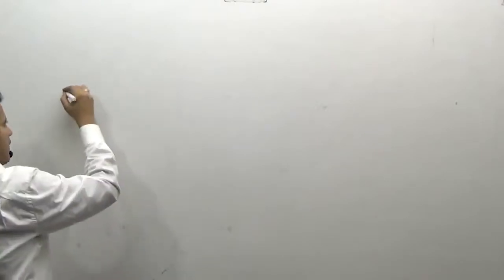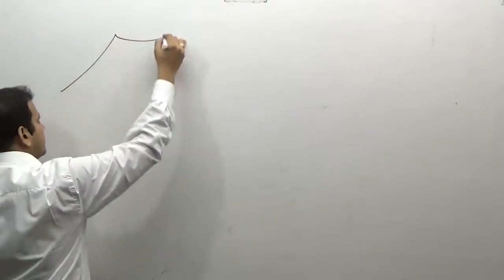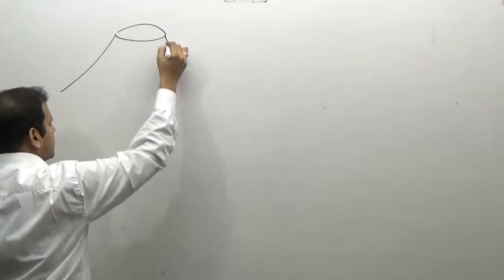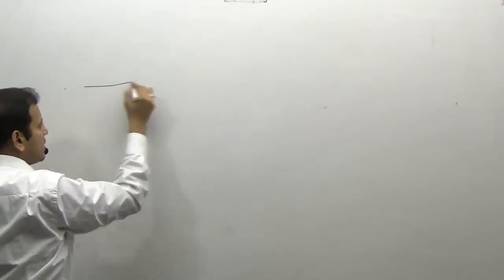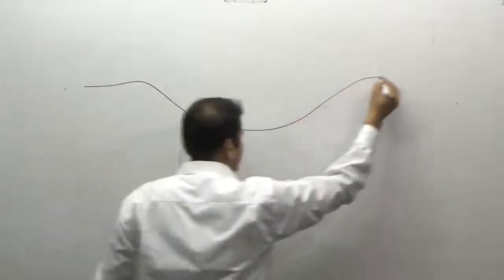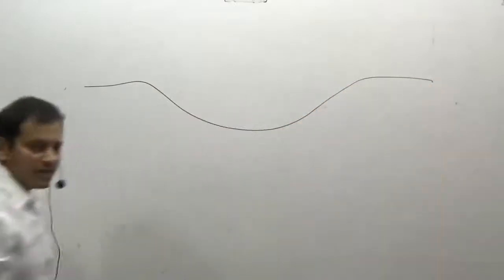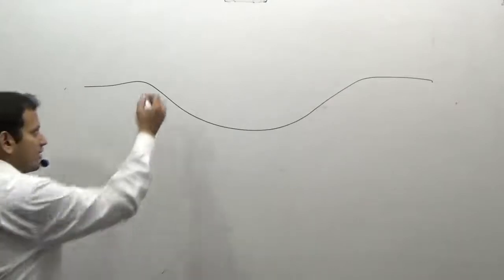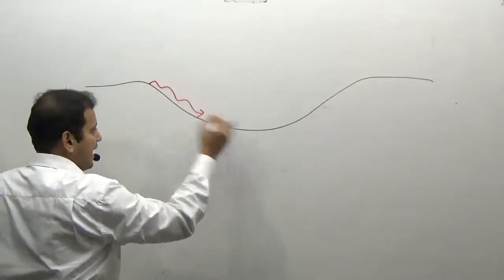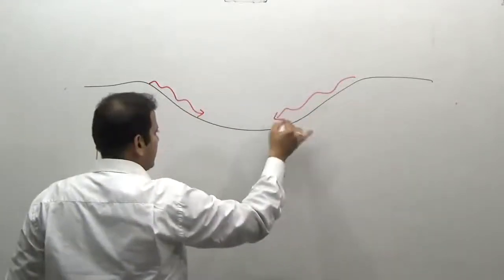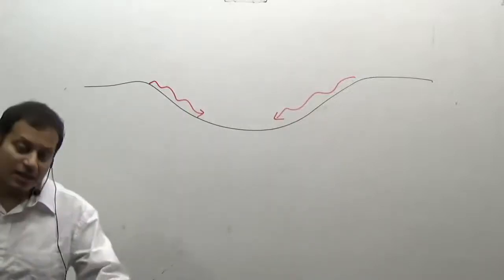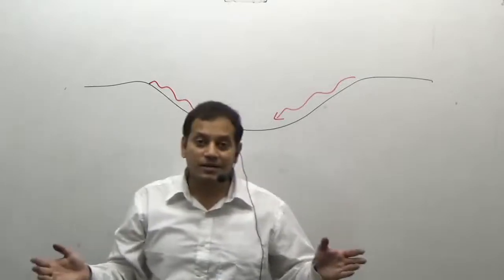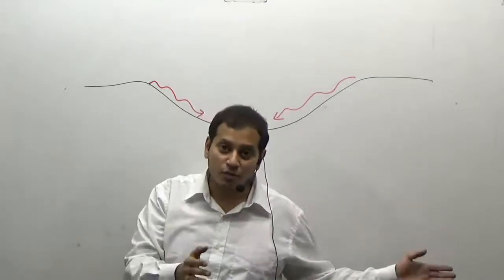See, if there is a high volcanic mountain here with a crater, or if there is a depression and there is rainfall, obviously the streams will originate and collect and flow into this depression.